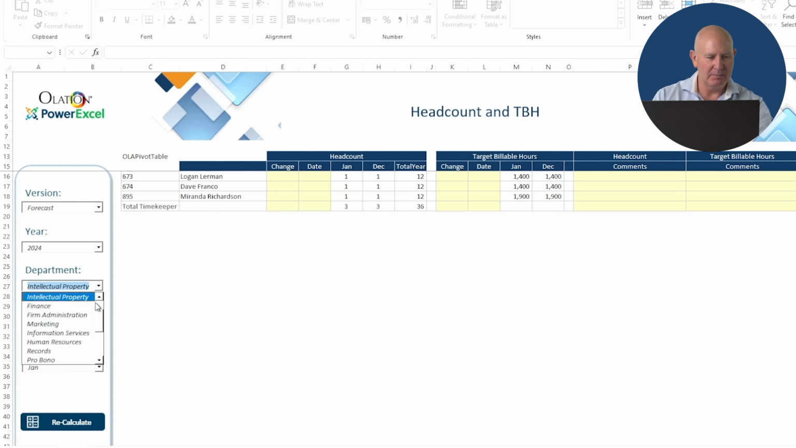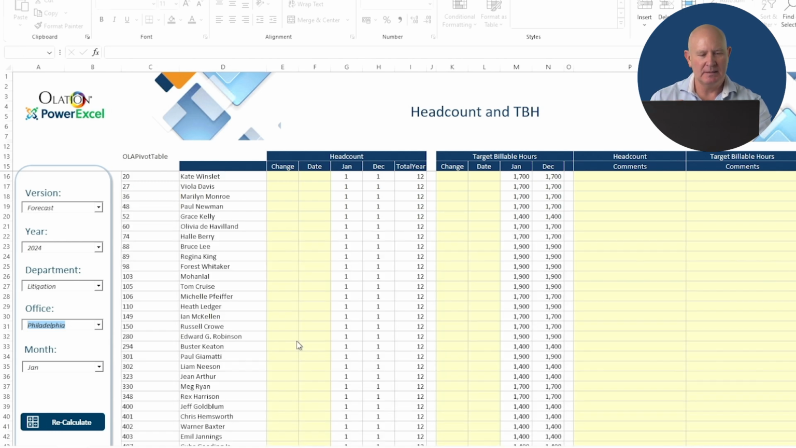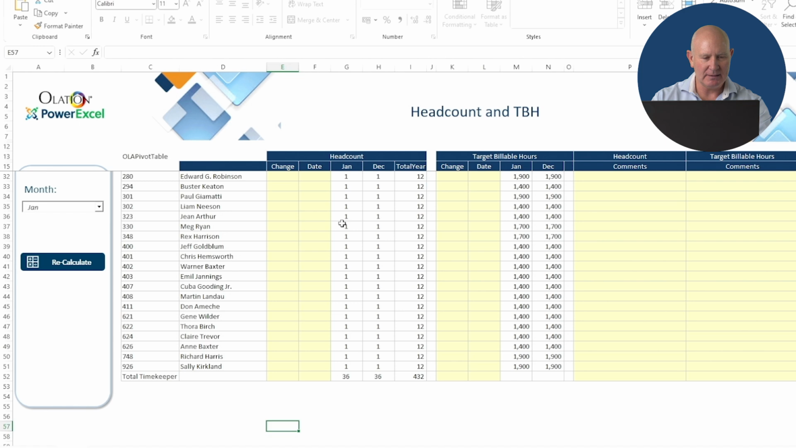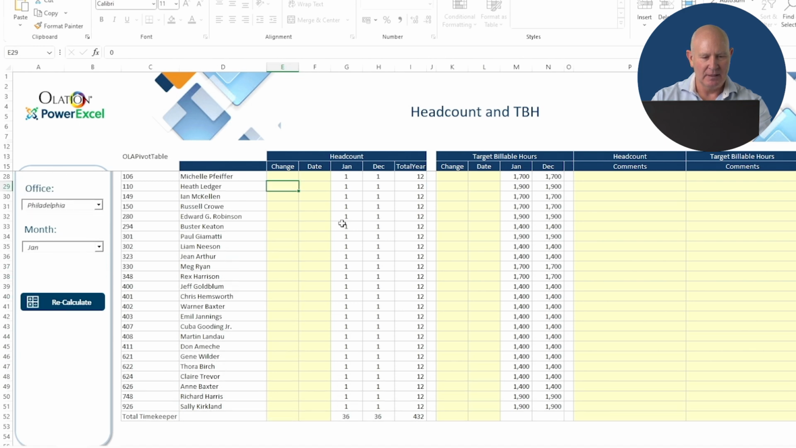But if I'm in a big department like litigation in Philadelphia, we're going to get a longer list. And the budget contributor will choose their responsibility center, and then they'll just run down these lists very quickly, and we can say, well, is there any change to any of these head counts? Do I need to deal with any of that? And if there is, I'll just fill it in.